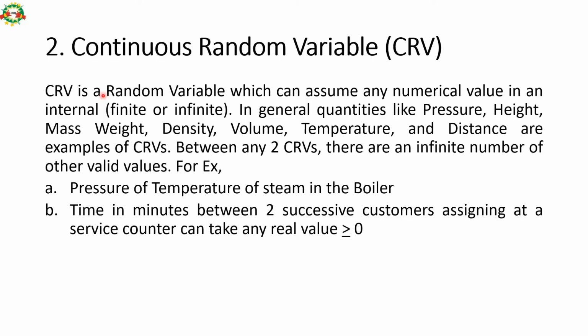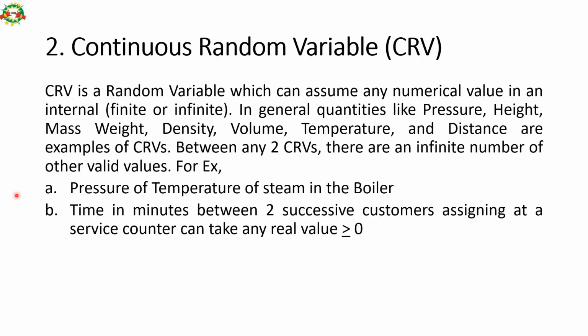Next is the continuous random variable. A CRV, or continuous random variable, is a random variable which can assume any numerical value in an interval, infinite or finite. In general, quantities like pressure, height, mass, weight, density, volume, temperature, distance are examples of continuous random variables. So between any two values of a continuous random variable, there are an infinite number of valid values. So it can be fractional.